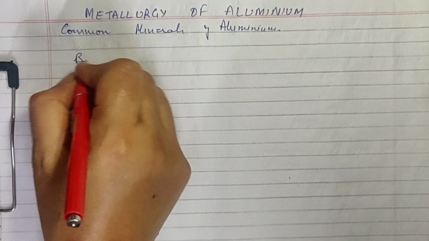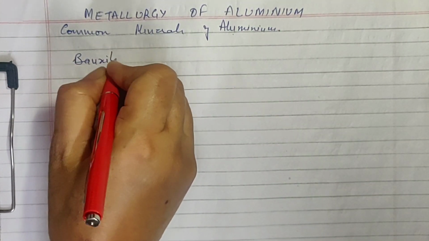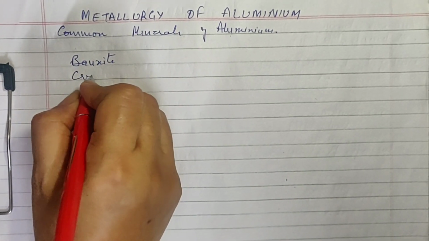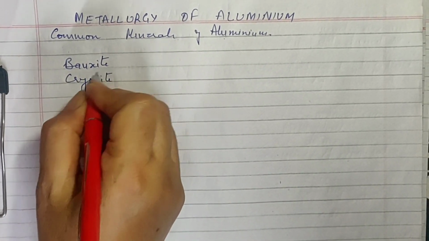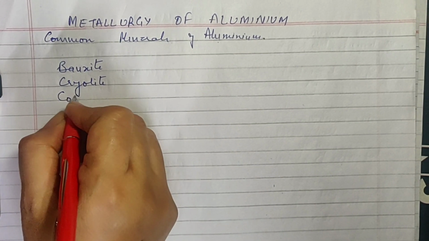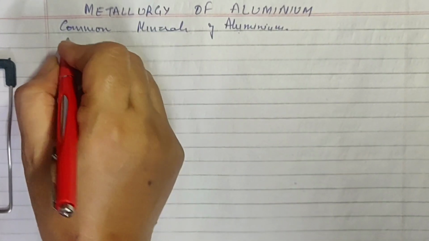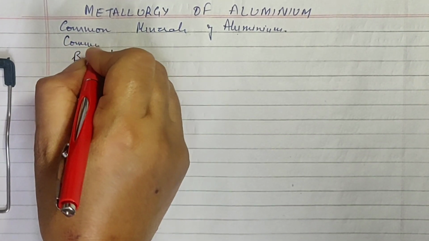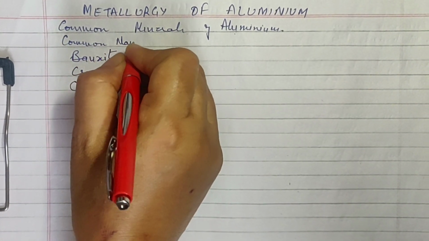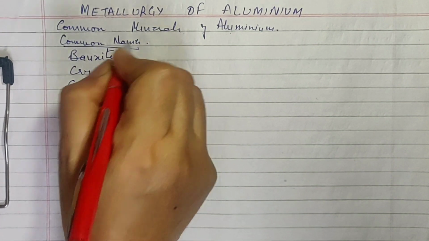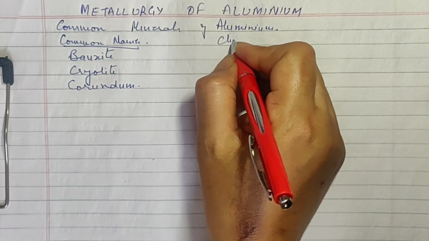First one is bauxite, then we have cryolite, and then we have another one which is called corundum. These are the common names. These are not the scientific names. Then I'll tell you the chemical name.